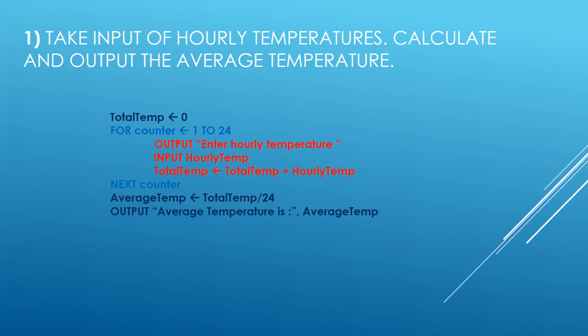After that, we are starting the loop for counter equals to 1 to 24, because as I said in the beginning, the hourly temperatures are supposed to be taken, and definitely the number of times the work will be done will be 24. That is why the loop starts from 1 and goes on till 24. After that, a very simple instruction, output. With the help of output, we are telling the person, okay, you have to enter the hourly temperature. And then you can see the keyword input is being used here. And we are using one more variable by the name hourly temp.